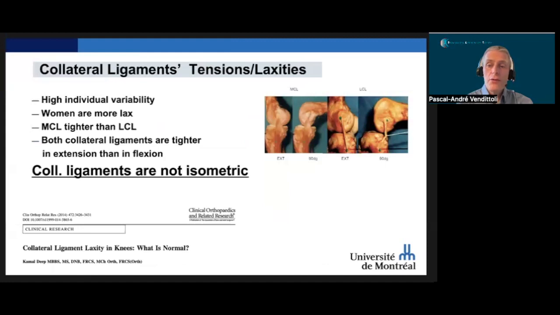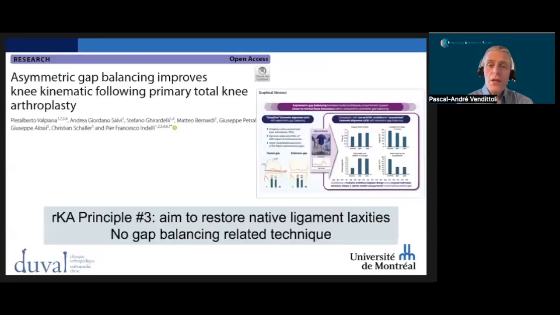Most anatomical studies agree that collateral ligament tension is subject to individual variability, but in general, females are looser. The MCL is tighter than the LCL, and both collaterals are tighter in extension than in flexion. The key point is that in a native knee, collateral ligaments are not isometric. So restoring normal ligament laxities will favor joint kinematics and correlate in clinical studies with higher patient satisfaction and better clinical scores on short-term follow-up.